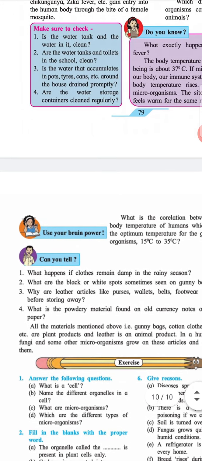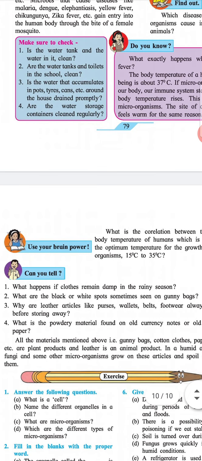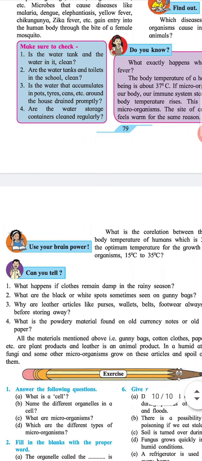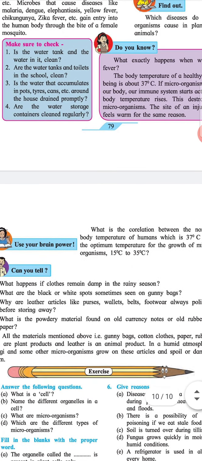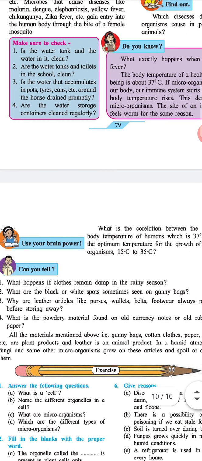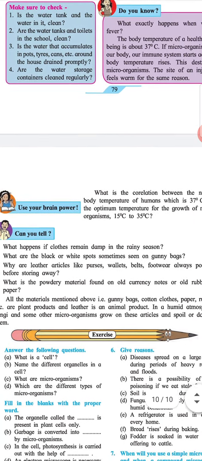Can you tell? 1. What happens if clothes remain damp in the rainy season? 2. What are the black or white spots sometimes seen on gunny bags? 3. Why are leather articles like purses, wallets, belts, footwear always polished before storing away? 4. What is the powdery material found on old currency notes or old rubber or paper?